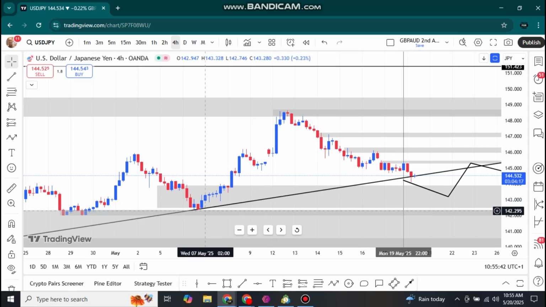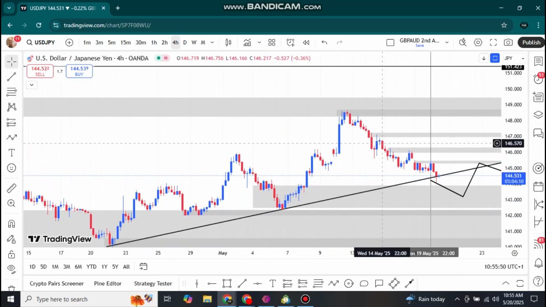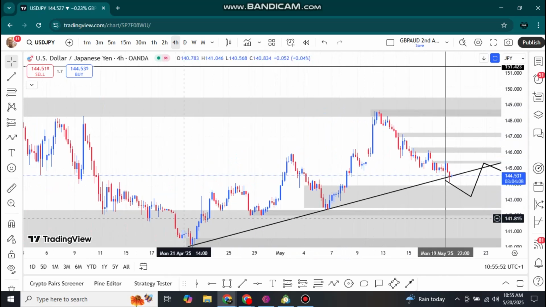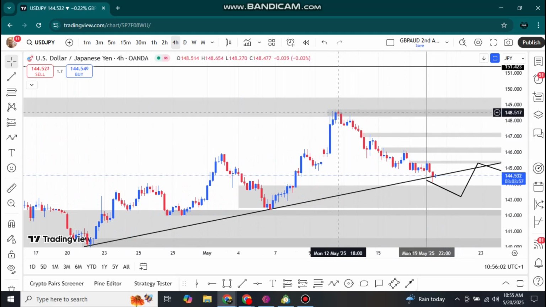That's from Monday the 21st of April all the way to now. But in a smaller time frame, we're in a short-term bearish trend. So we have to keep that in perspective and see what really wins in this market.